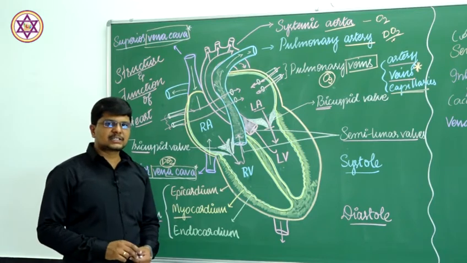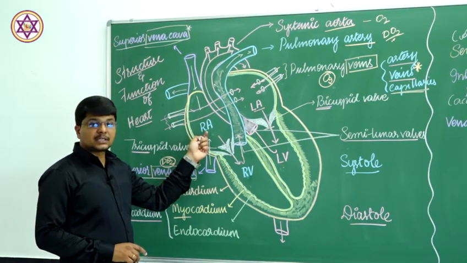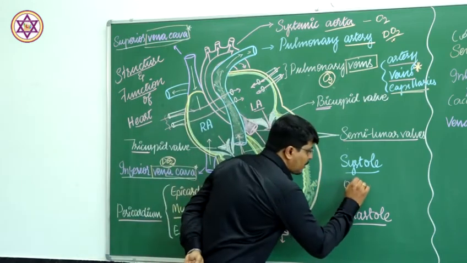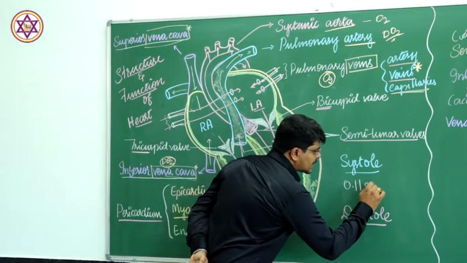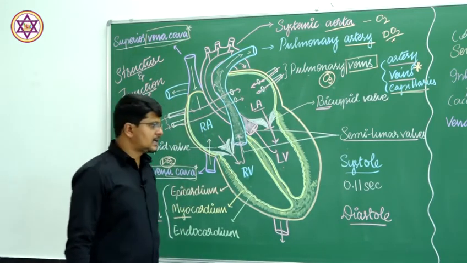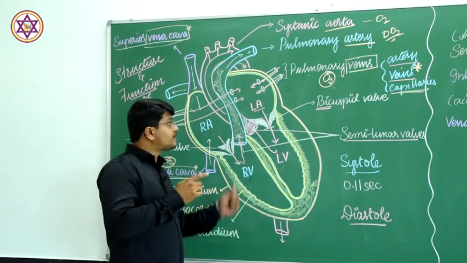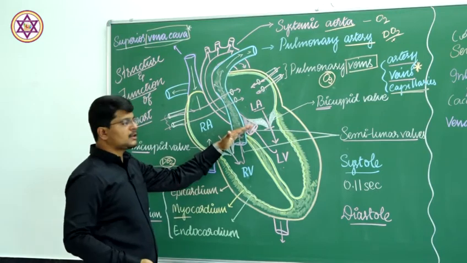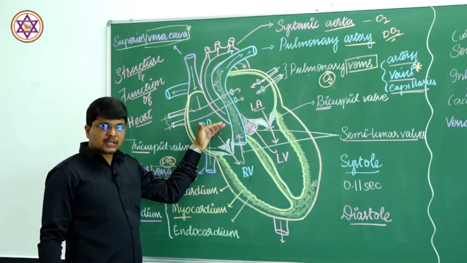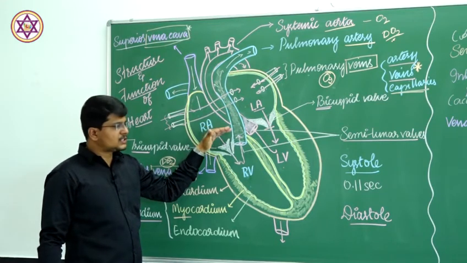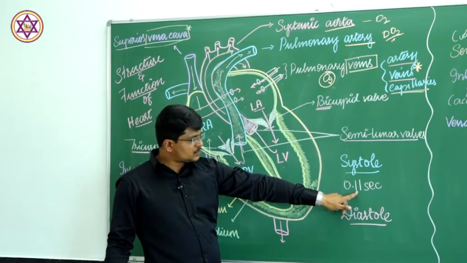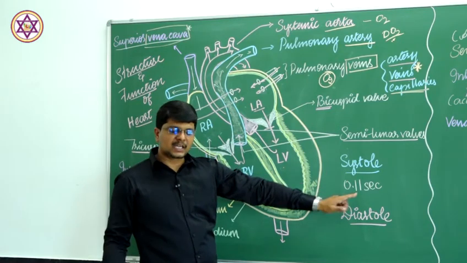The contraction of the auricle takes about 0.11 second. I am talking about the contraction of the auricle only: the auricular systole lasts for 0.11 second.